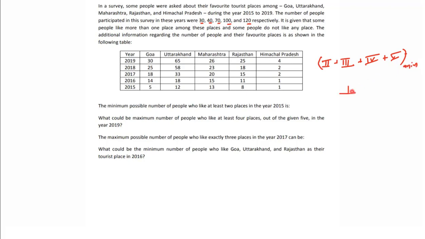Can we say exactly 1 should be maximum in that case? Exactly 1 should be maximum in that case. Because if you see the number of tickets which you have, 5 plus 12 plus 13 plus 8 plus 1, which is 39. So the number of tickets which we have is equal to 39. Listen very carefully because it is a difficult case, right? 39 here. How many people are here? Only 30 people are here. So what we will do? Can we say to maximize exactly 1, we have to give 1 ticket to everybody?